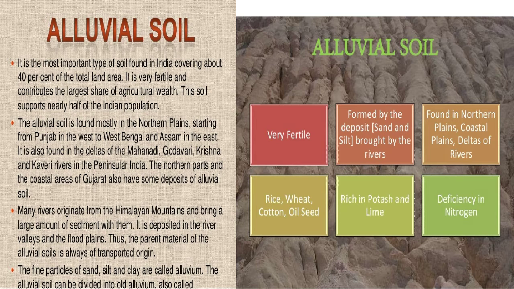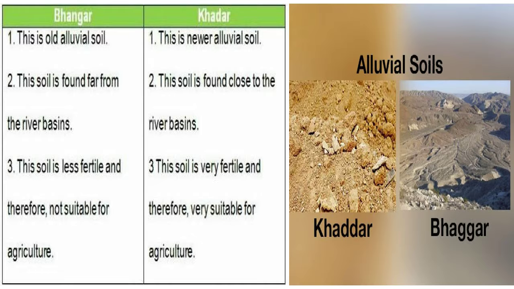It is found in areas like Punjab and West Bengal, and Assam in the east. It is also found in the deltas of the Mahanadi, Godavari, Krishna, and Kaveri rivers in peninsular India. It is rich in potash and lime. We can classify alluvial soil into two types: khadar and bhangar.